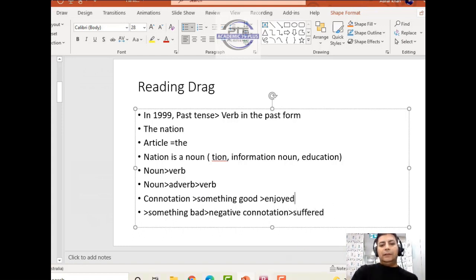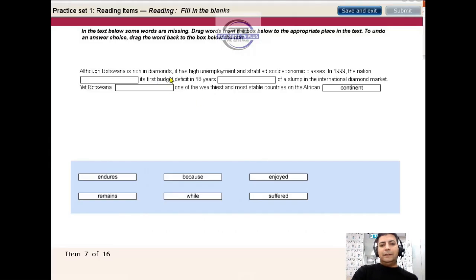Now, what we're gonna do here, we say it's first budget deficit, slump, and then slump is like a downfall. So something bad is happening here. So we will choose suffered. So this one we actually did based on grammar plus context. Grammar because we need a verb, and context because we need a negative connotation.